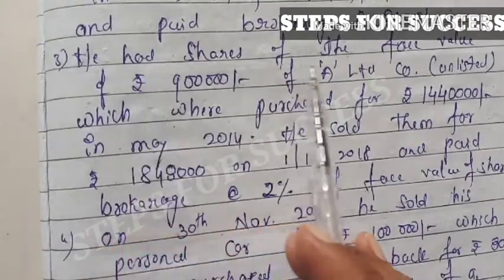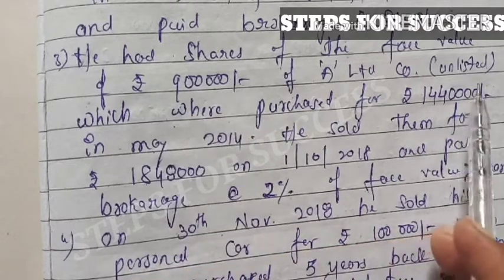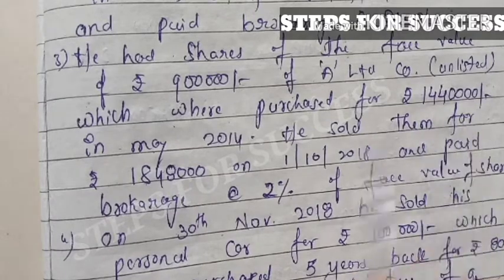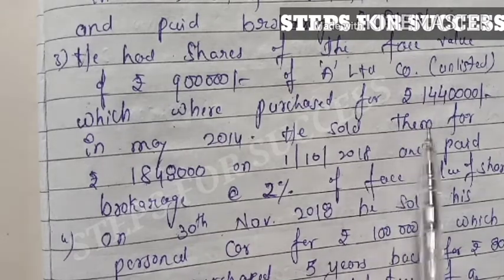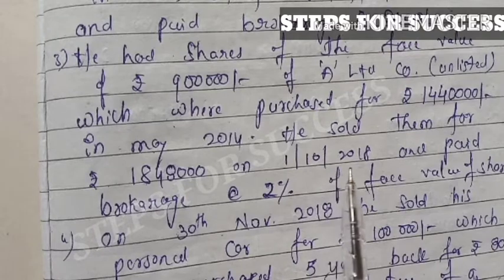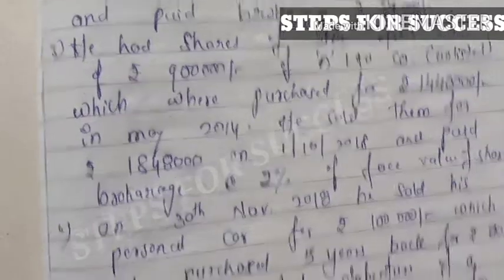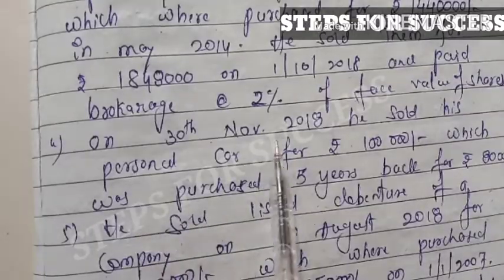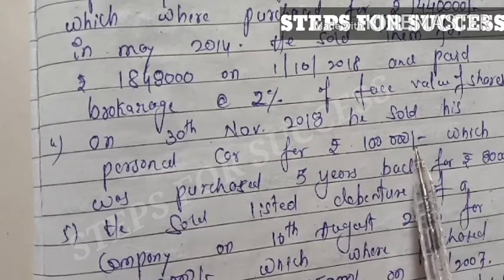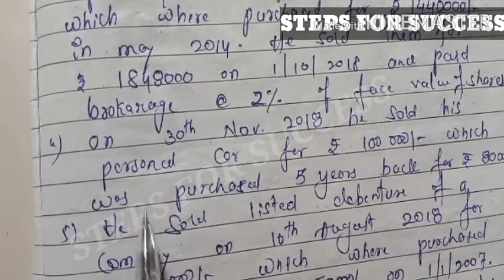Second, he had shares of the face value of rupees 9 lakh of an unlisted limited company, which were purchased for rupees 14 lakh 40,000 in May 2014. He sold them for rupees 18 lakh 48,000 on 1/10/2018 and paid brokerage of 2% of the face value of shares. Fourth, on 30th November 2018, he sold his personal car for rupees 1 lakh. It is personal, so it is not computed in the capital gain.